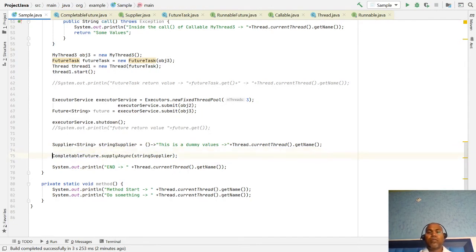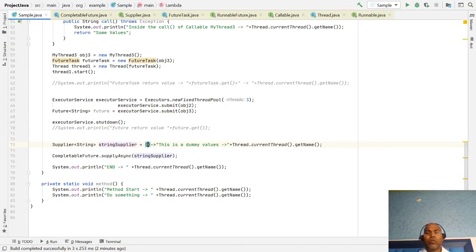So this is a different way. Here you notice that I am using the lambda expression. If you don't want to use a lambda expression, you can, because in all places you can use a lambda expression. If you want to know details about lambda expressions, please watch my video, where I have shown how we can write a lambda expression.